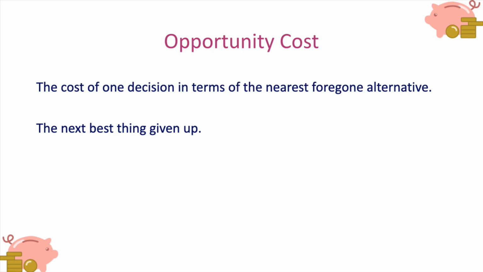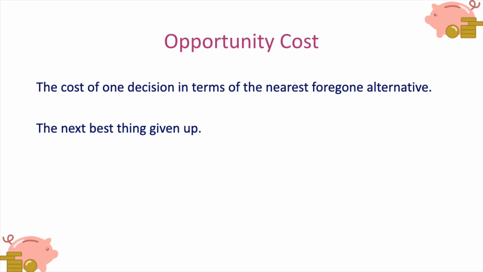Okay, so just to finish off, let's talk about the concept of opportunity cost. This is a key idea in economics, and it's when we express the cost of one decision in terms of the nearest foregone alternative, or the next best thing that we've given up. So, for example, if I decide to buy a black t-shirt, it means that I have to give up the opportunity to buy the white t-shirt that I can no longer afford to buy.